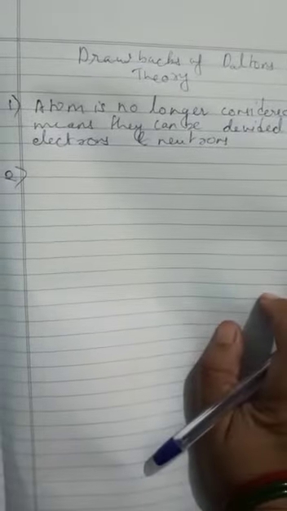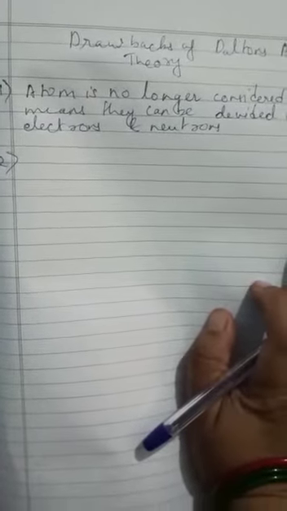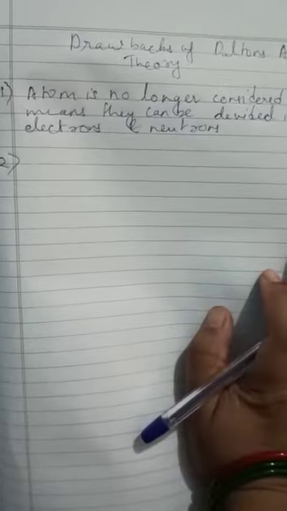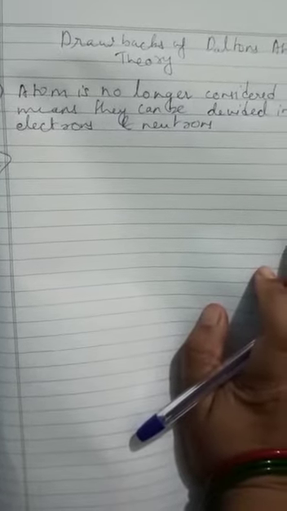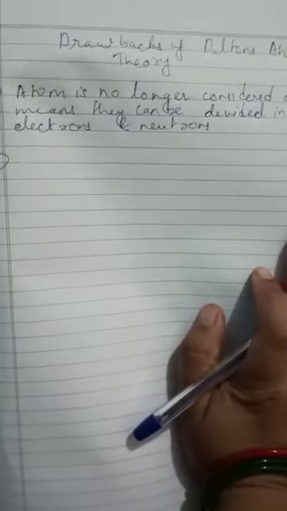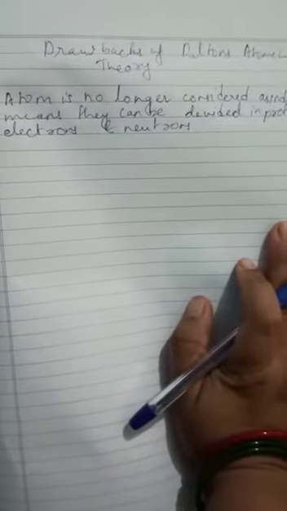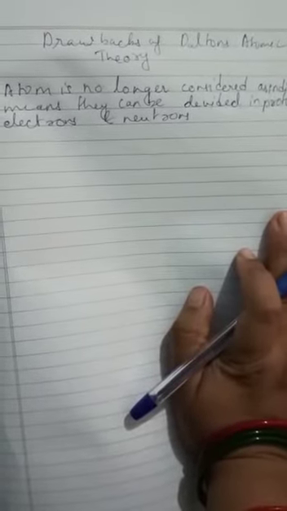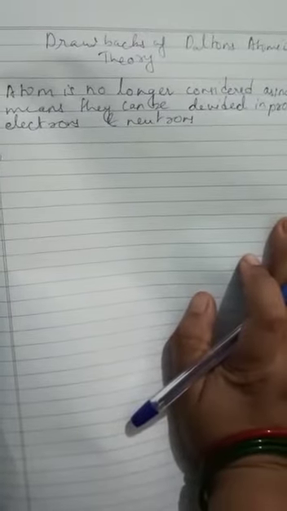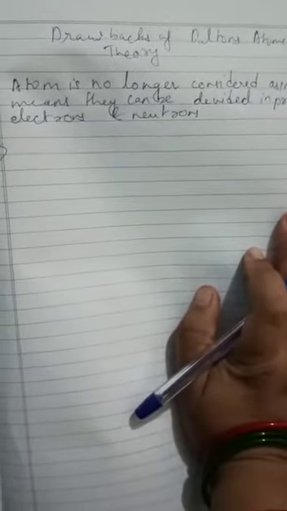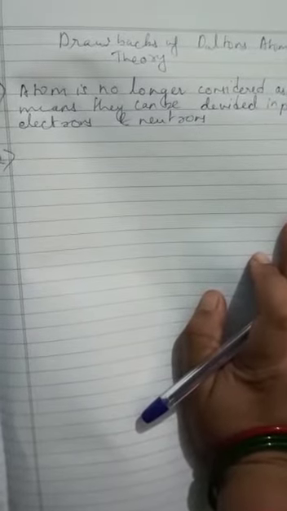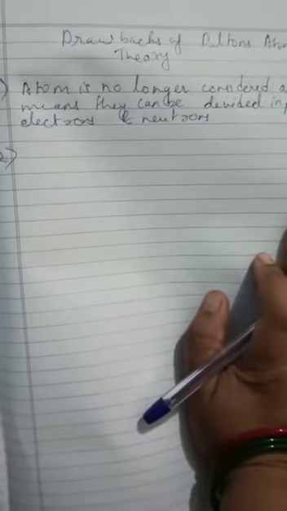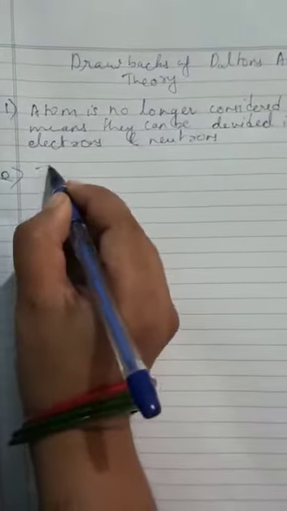The next important drawback of this theory was that in the earlier theory we had studied that the atoms of the same element will have the same mass and the same properties. We had studied that the atoms will have the same mass and same properties according to Dalton's atomic theory, but this point of the theory was also discarded. Okay, and it was said that no, it is not like that. The best example for it is your isotopes.